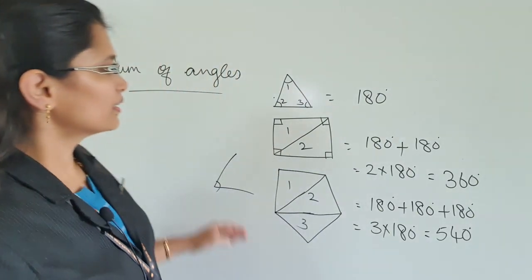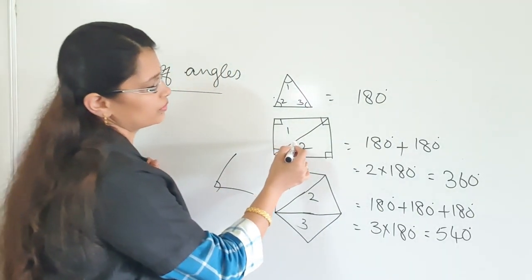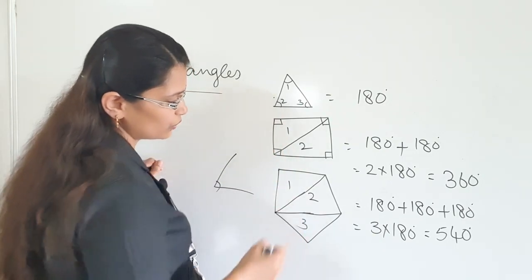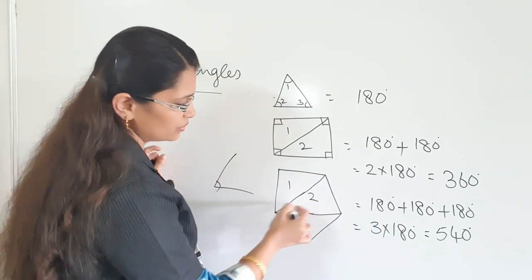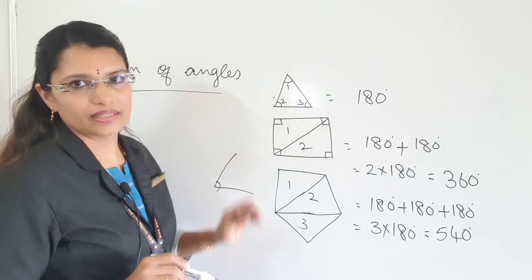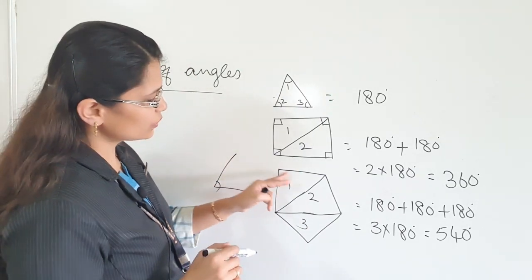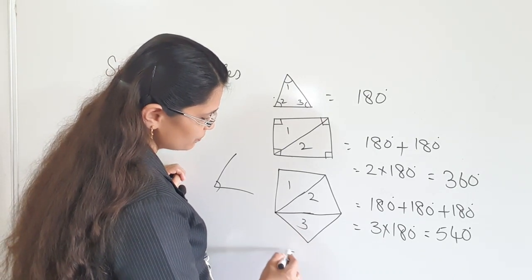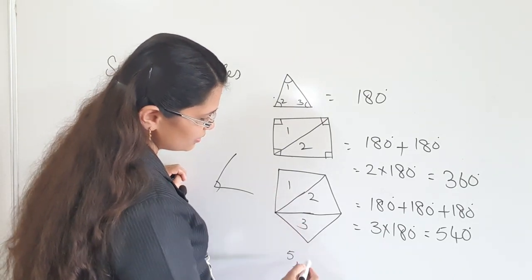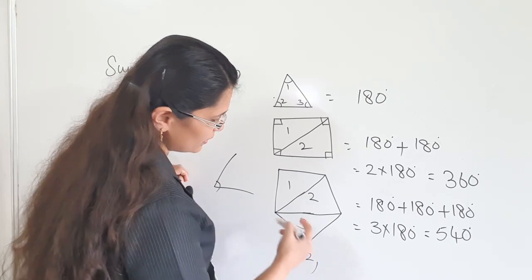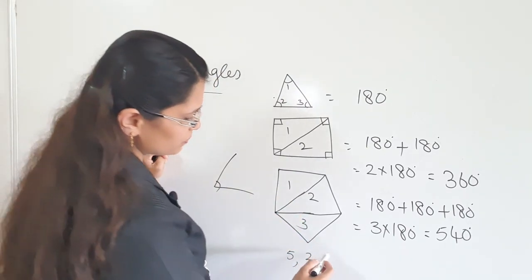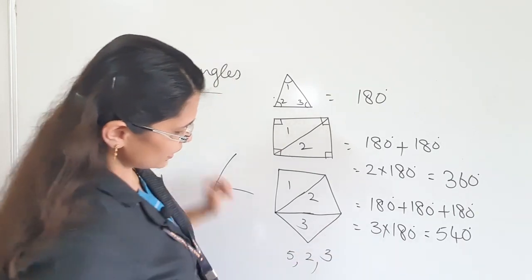Okay. Here how many diagonals did we make? Only 1. Here how many diagonals did you get? 2 diagonals. This is 1, this is 2. Here the number of sides is equal to 5, the number of diagonals is equal to 2, and how many triangles did you get? 3, right?